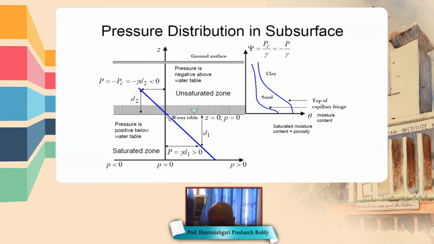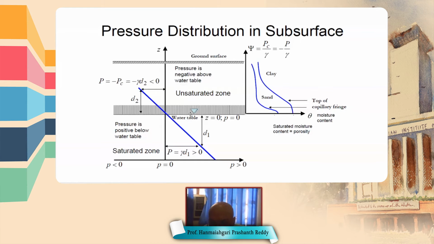Since the pressure is 0 at the water table and pressure is increasing, the pressure at point 1 is equal to gamma d1, which is positive pressure. So you see that below the water table the pressure is positive, because here the fluid is in the voids and the pressure of the fluid in the voids is positive.